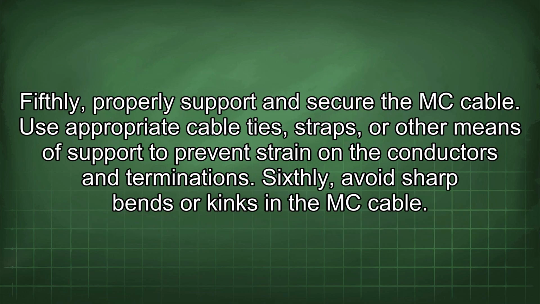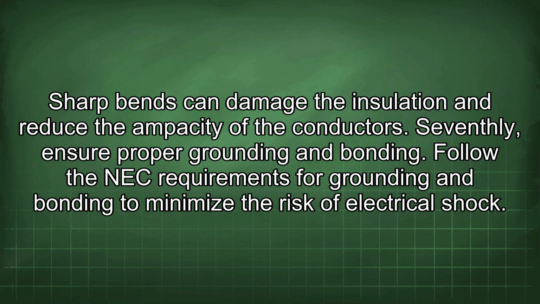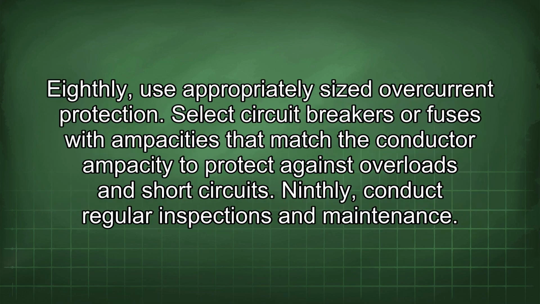insulation. Fifthly, properly support and secure the MC cable. Use appropriate cable ties, straps, or other means of support to prevent strain on the conductors and terminations. Sixthly, avoid sharp bends or kinks in the MC cable. Sharp bends can damage the insulation and reduce the ampacity of the conductors. Seventhly, ensure proper grounding and bonding. Follow the NEC requirements for grounding and bonding to minimize the risk of electrical shock. Eighthly, use appropriately sized overcurrent protection. Select circuit breakers or fuses with ampacities that match the conductor ampacity to protect against overloads and short circuits.